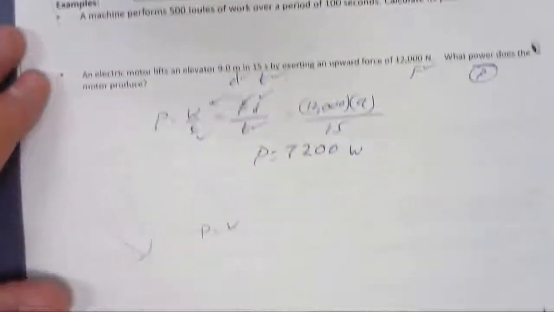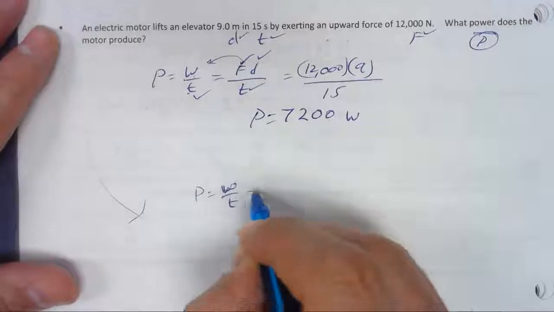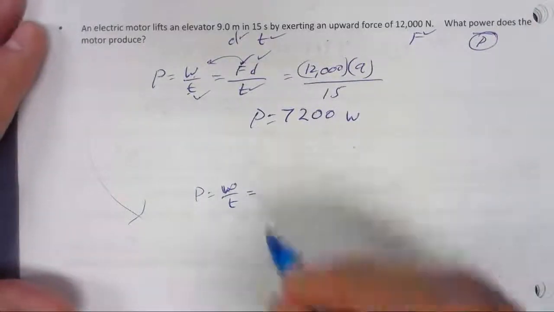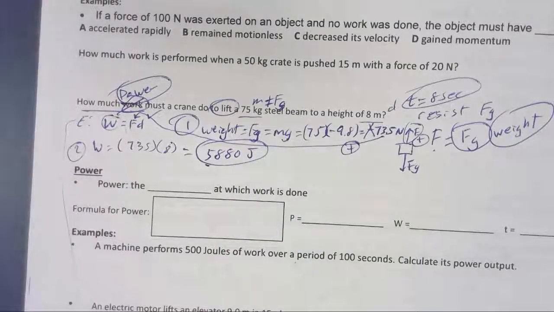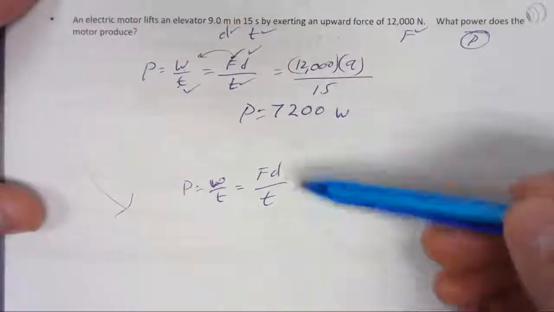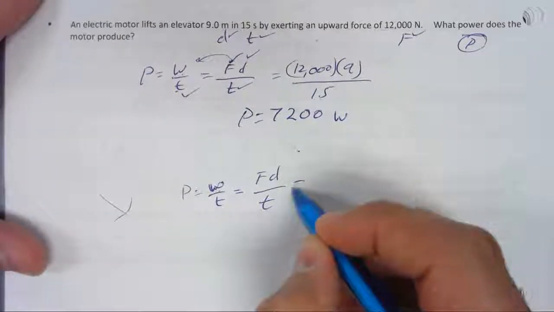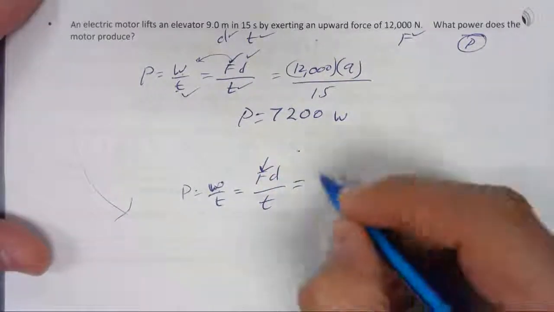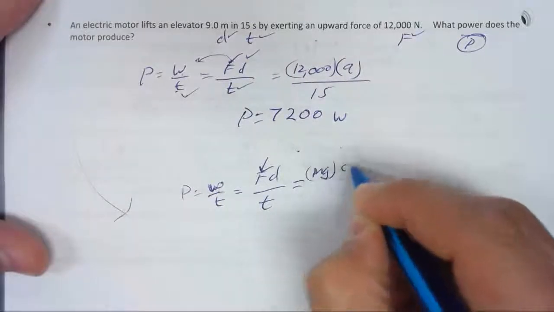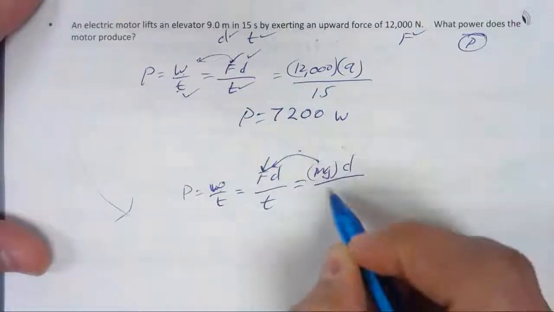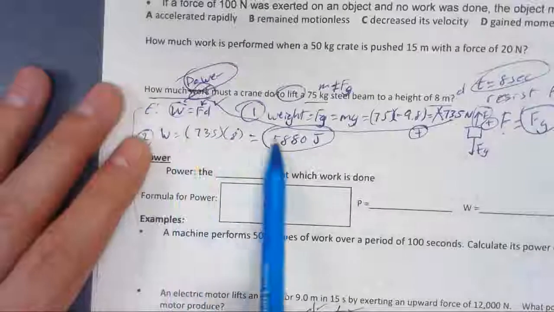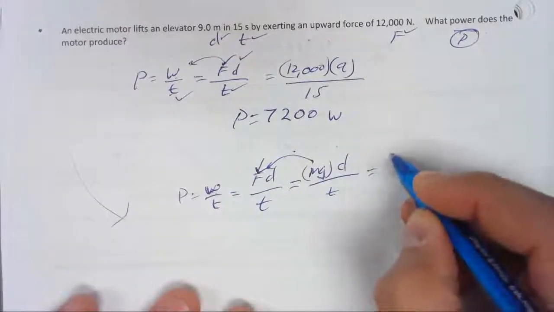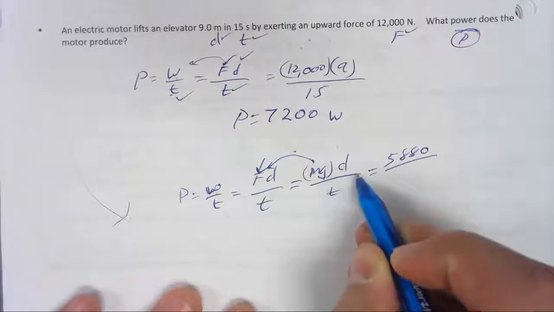Power equals work divided by time. And we knew that work is force times distance, because they don't directly give us the work here, unless they said 5880 joules of work in the problem, in which case you just do 5880 divided by time. In this case, we know that the force is the weight, and the weight is mass times gravity, so I can plug that in instead of the force, times the distance. We did all that. We got the work. We did mass times gravity times distance, and we got 5880.